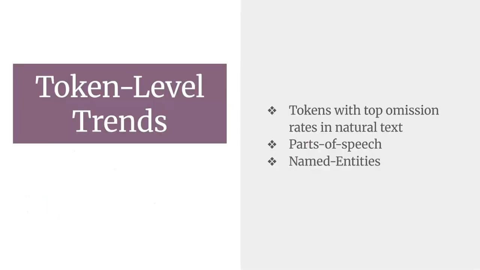To understand what types of tokens Mamba tends to retain versus forget in its hidden state, we look at tokens with the top omission rates in natural text and omission rates across part of speech and named entity categories in annotated data.